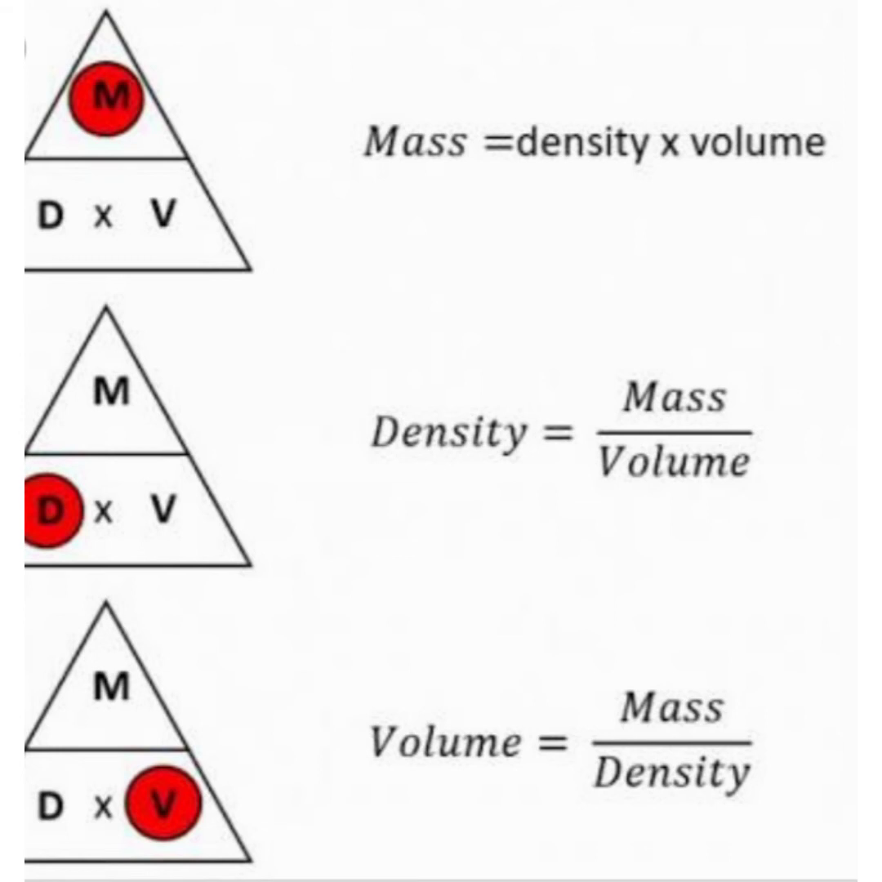If you want to find out the mass, we should cover up mass in the triangle. So, what is the formula of mass? Mass is equal to density into volume. And if we want to find out the volume, we should cover up volume in the triangle. Volume is equal to mass by density.